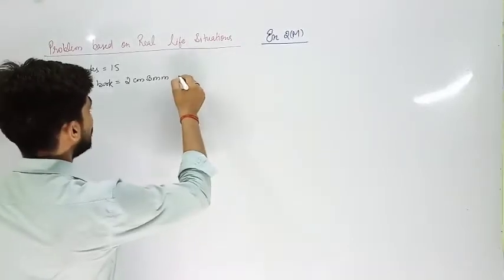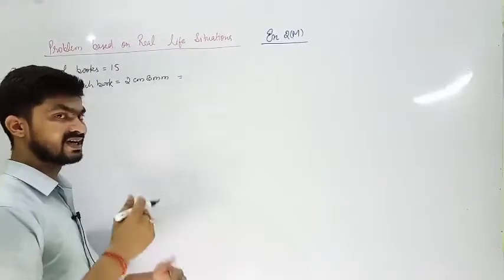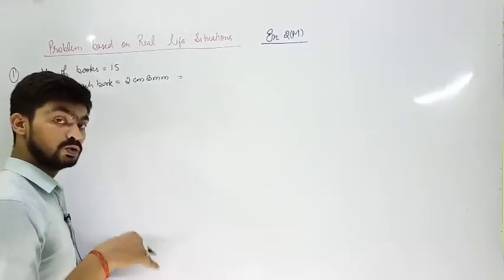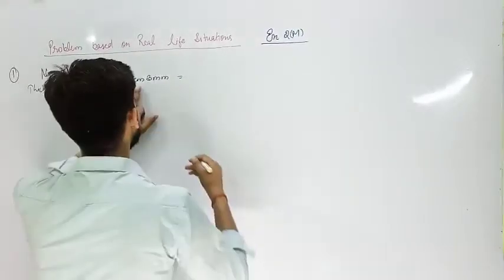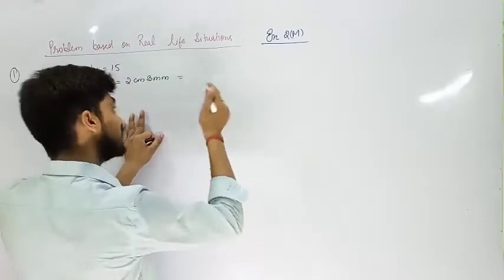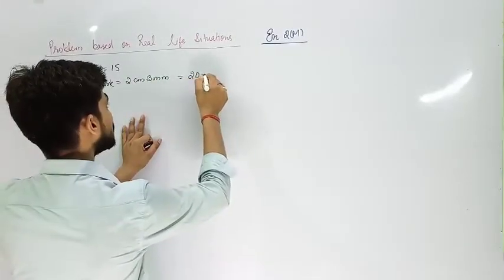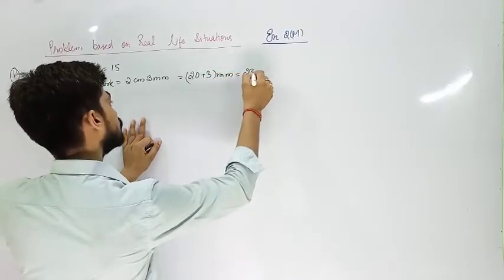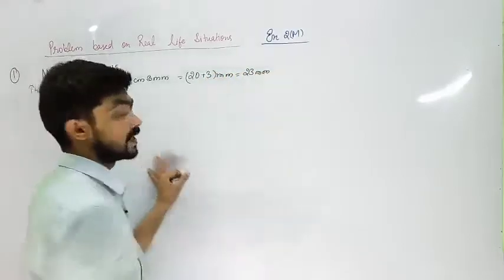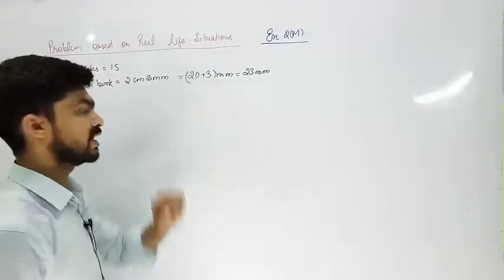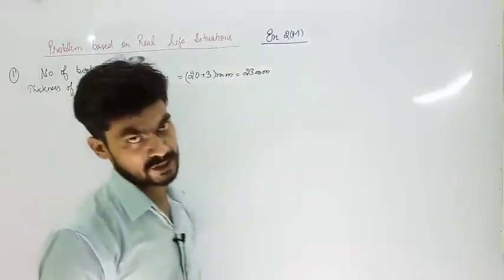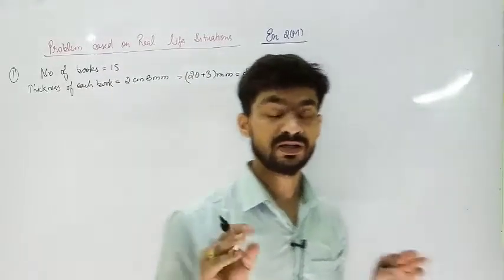So see here, it is better to change the greater unit to the smaller one. So 1 centimeter is 10 millimeter. So 20 plus 3, it will come in millimeter, 23 millimeter. Now don't ask me, sir, how you got 20, because in the last lecture I explained nicely all the topics, all the measurements.